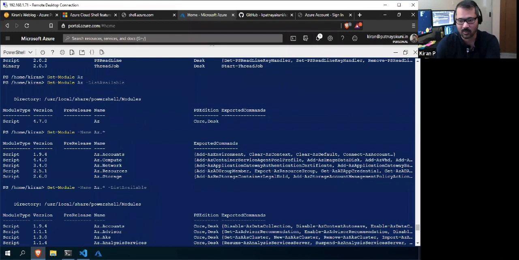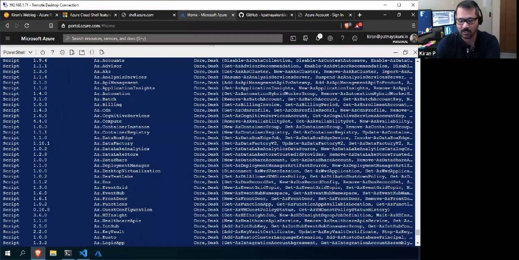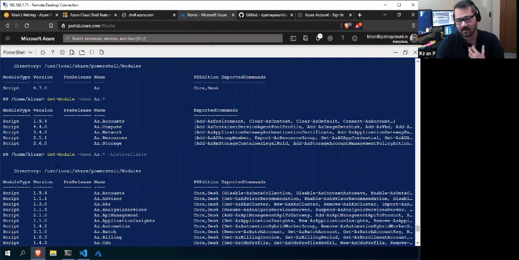Yeah. So these are all the modules, and if you see the syntax, it's pretty much how we generally talk. Suppose I am talking to you and I want to get some modules where the name starts with AZ, and what is available right now. It's similar to how we talk in general English. The commandlets and syntax will be similar, right? Like get is a verb that I want to get.